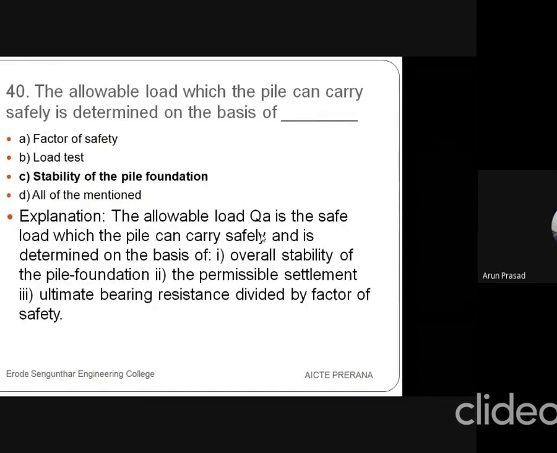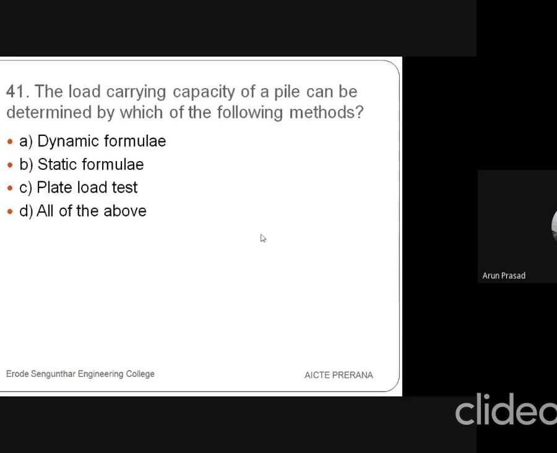One is the overall stability of the pile foundation, the second is the permissible settlement, and the third is the ultimate bearing resistance divided by the factor of safety.